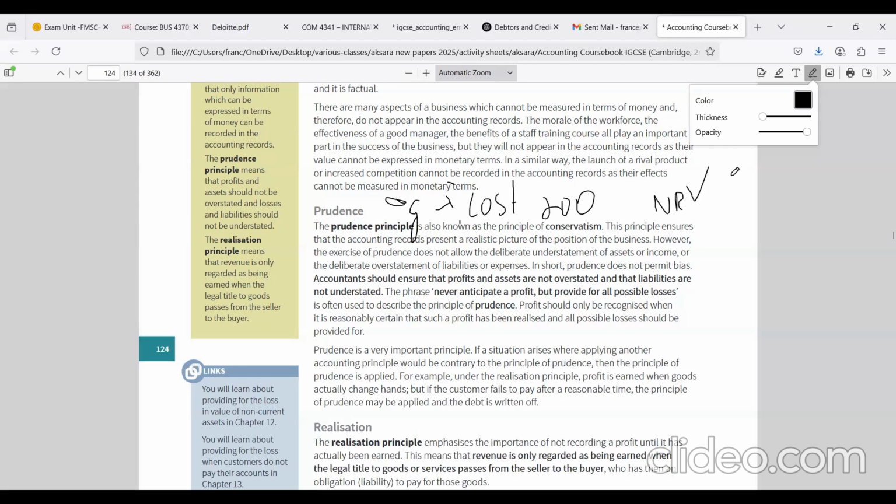So the best example is if you take inventory, let's say the cost is 200, NRV is 100. So as per IAS 2, what do we select? The lower of cost and NRV. So we select the NRV. It has the lowest impact on the profit. So an example for the prudence concept is valuing inventory at the lower of cost and NRV.